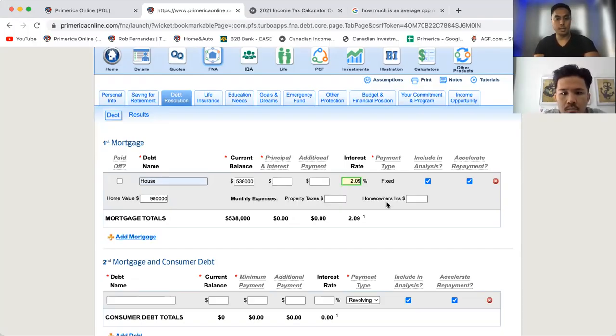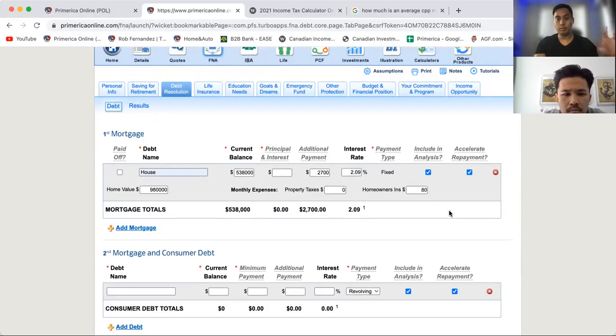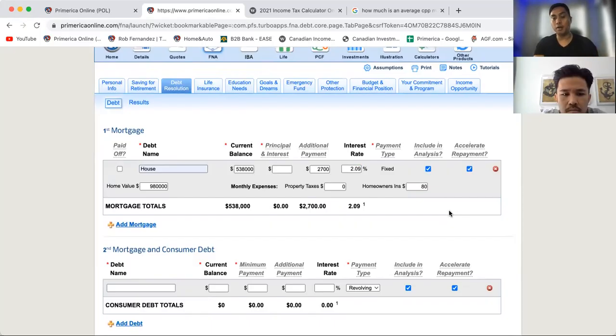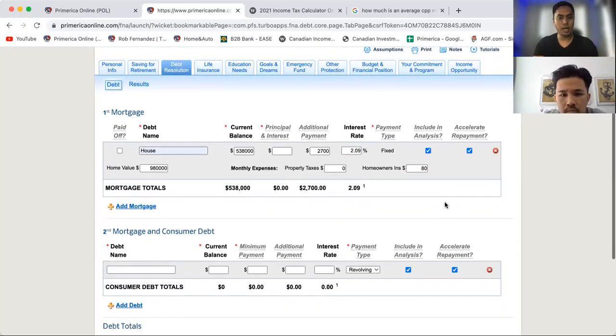And property taxes, and then homeowners insurance. So you put it all in here too. So his payment is 2,700. That includes property tax, right? So you don't gotta put nothing there. You put homeowners insurance, he says $82 or $80. 80 bucks. Yeah, so you just do that. Simple. You don't gotta add nothing else. And that's it, because a house is a fixed rate, right? I think his is fixed, right? He said it's fixed. It should be fixed.